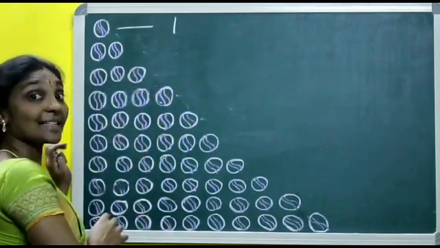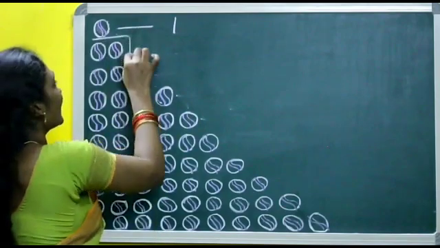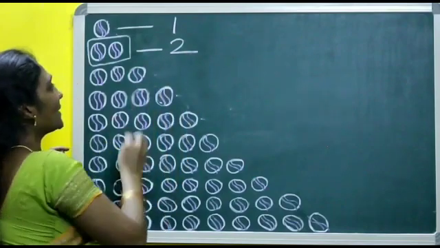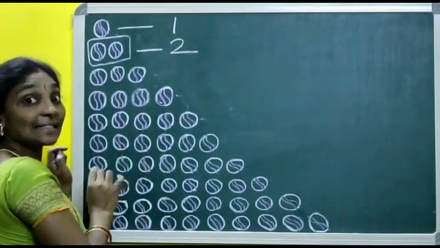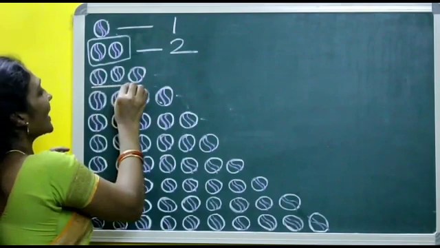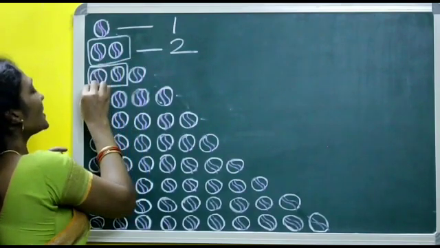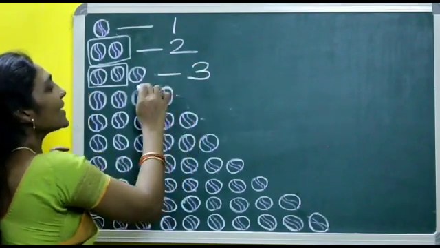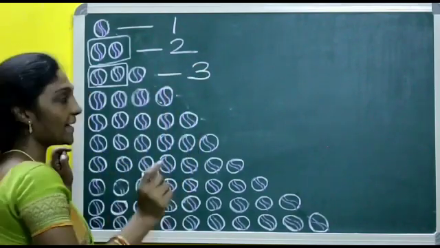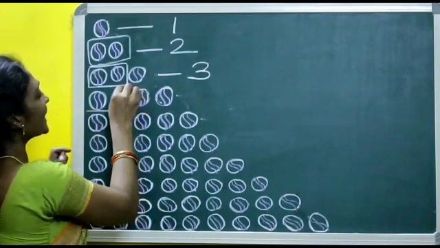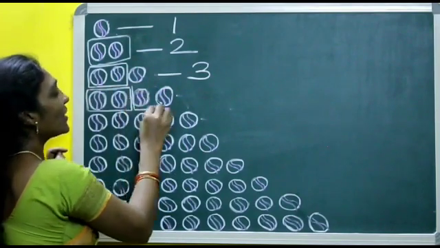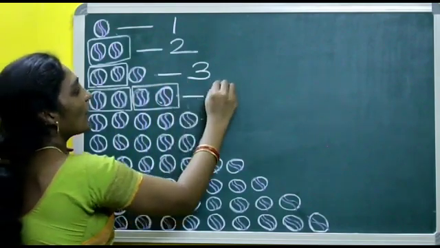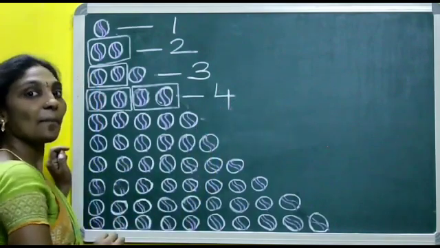2. Yes, we can make a pair. Next here, how many are there? 3. We can make these 2 balls as a pair. Then this one? No. 3 cannot make a pair. Next, how many balls are there here? 4. Yes, we can make it as a pair. Number 4 can make a pair.